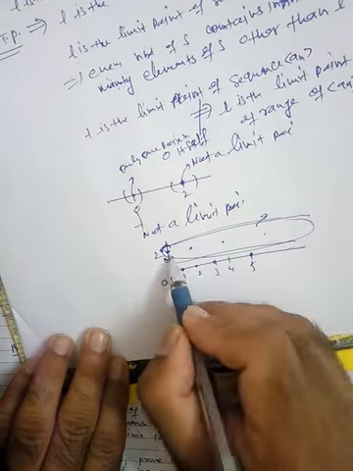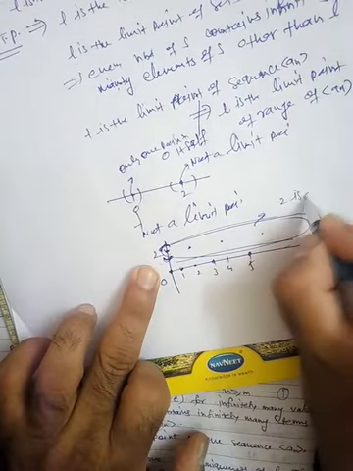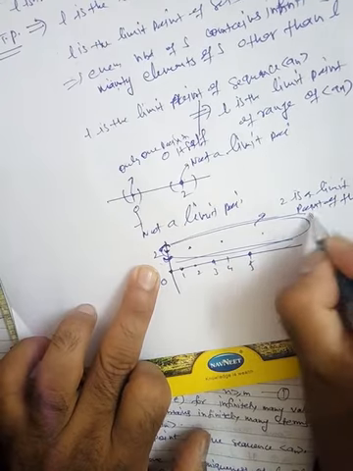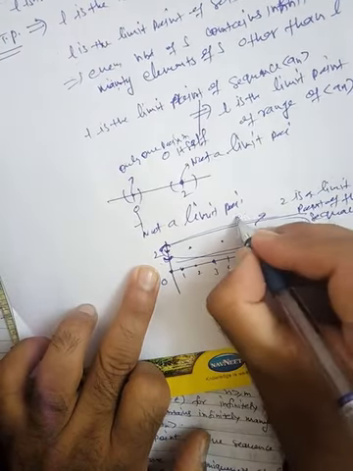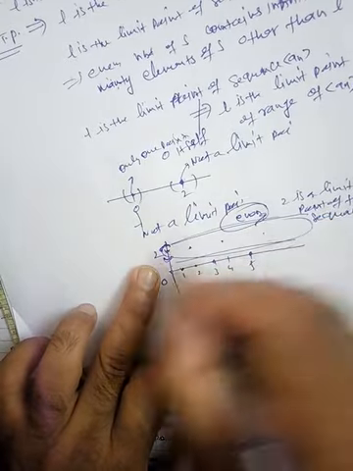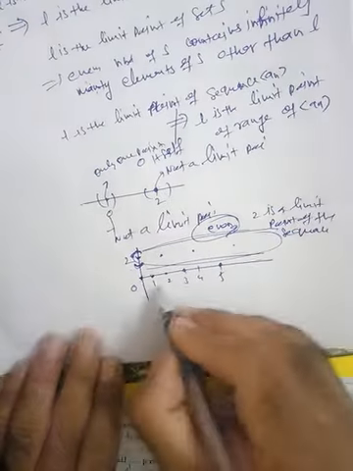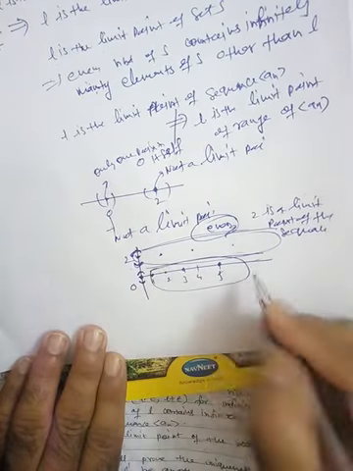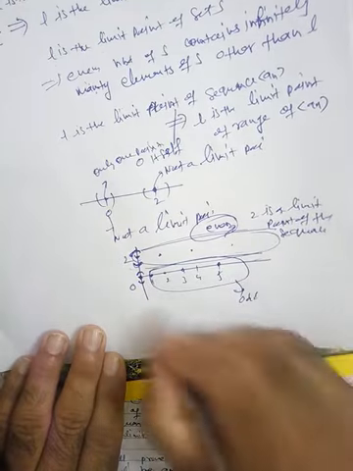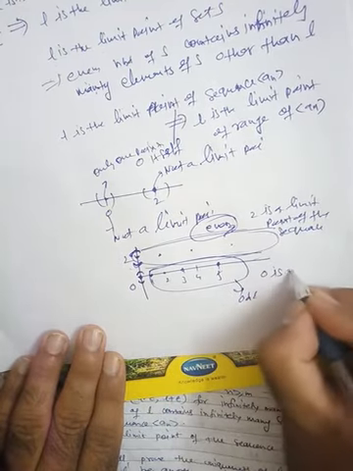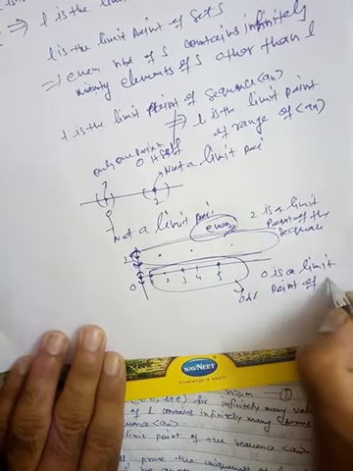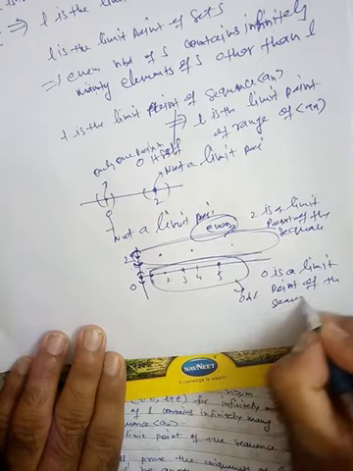So 2 is a limit point of the sequence because all the even terms lie in this neighborhood. Similarly, if you take a neighborhood of 0, then all the odd terms will be here, which are infinite, and hence 0 is a limit point of the sequence. Fine. So this is the counter example.